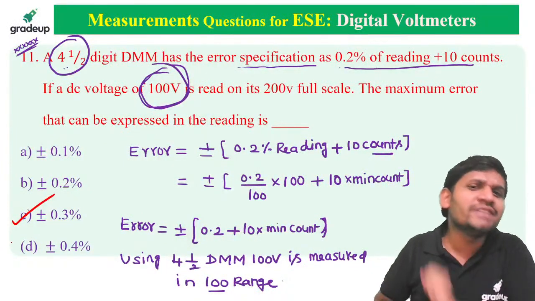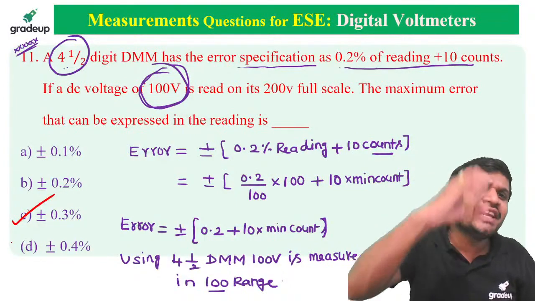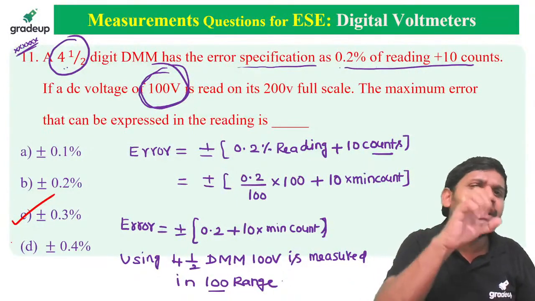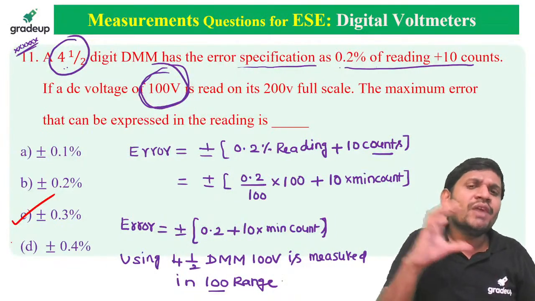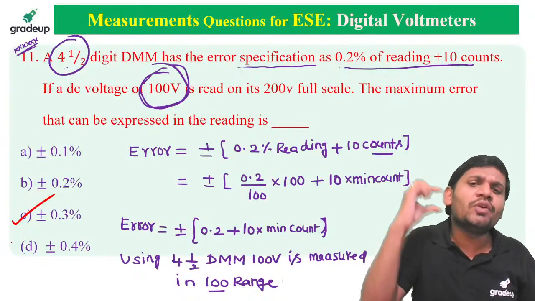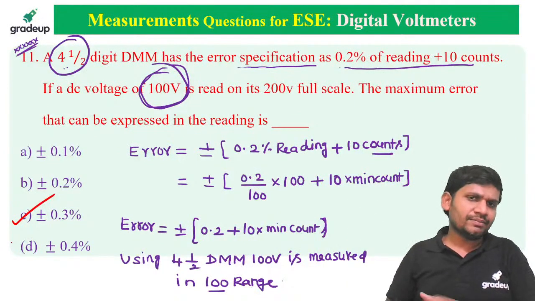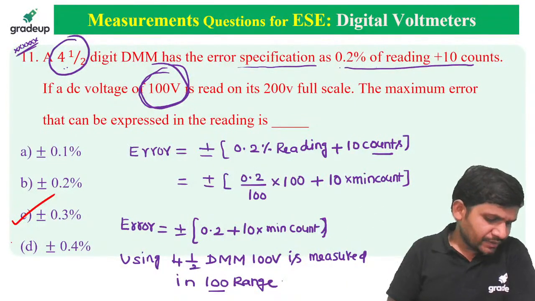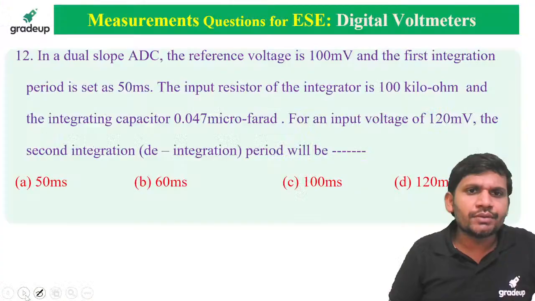But substituting the minimum count is important. First identify in which range the given voltage is measured using the given DVM. From that you calculate the minimum count. You substitute that minimum count. Then you can get the answer. Option C is correct. Next question.